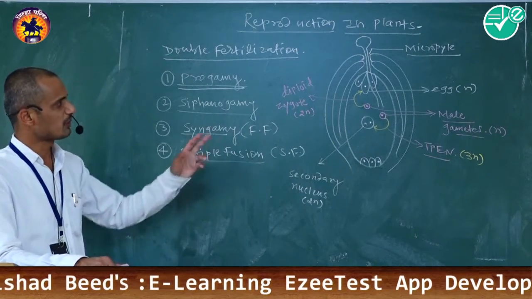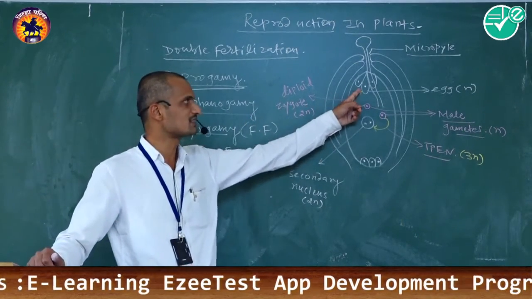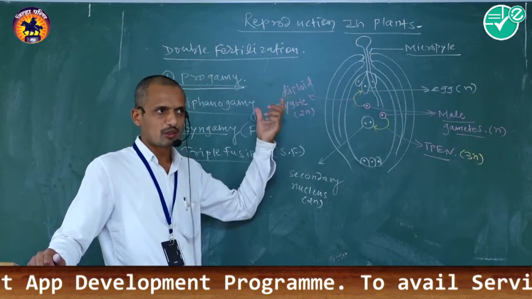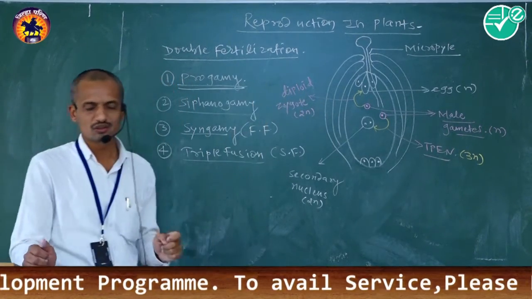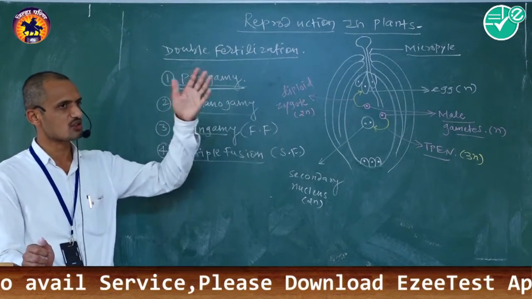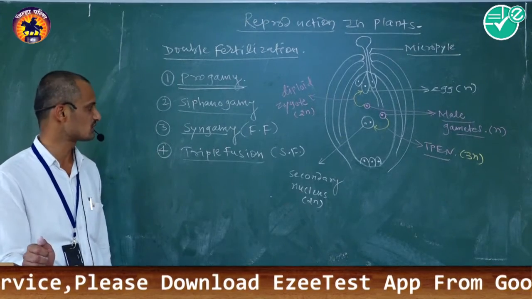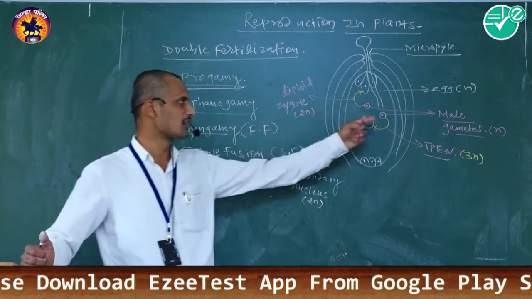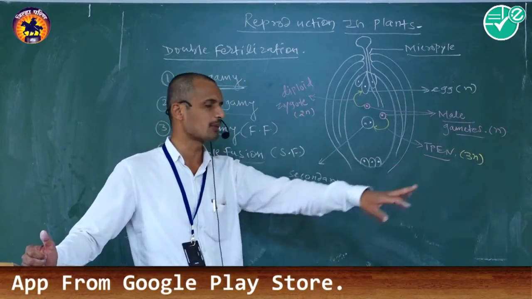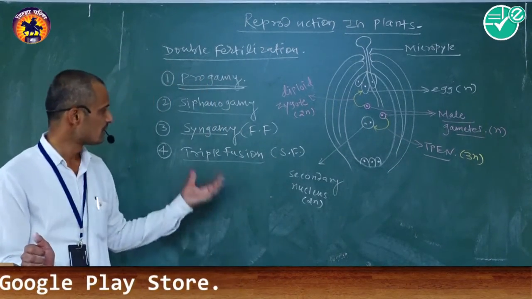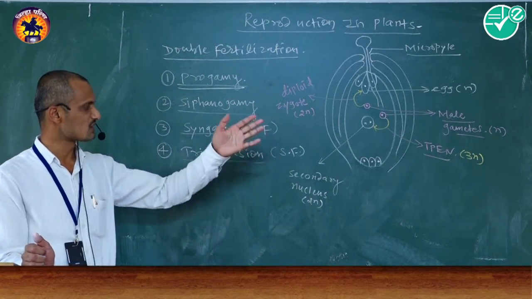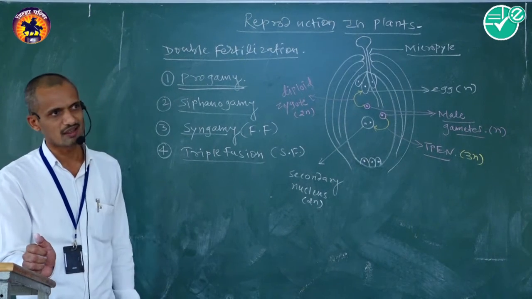Then one male gamete fuses with the egg, the female gamete, to produce a diploid zygote, called syngamy, or post fertilization. Then the second male gamete fuses with the secondary nucleus to produce a triploid primary endosperm nucleus, called triple fusion, also called second fertilization.